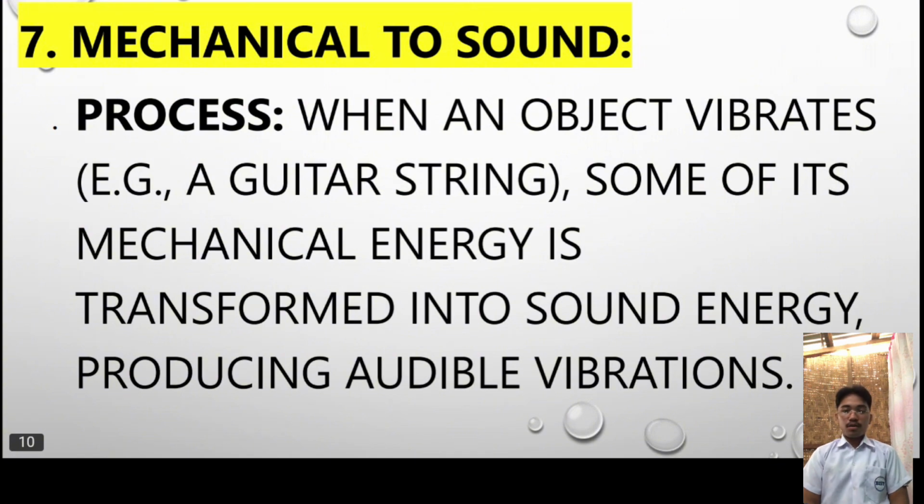Mechanical to sound process. When an object vibrates, like a guitar string, some of its mechanical energy is transformed into sound energy, producing audible vibration. When an object vibrates, it produces mechanical energy that transforms into sound energy.